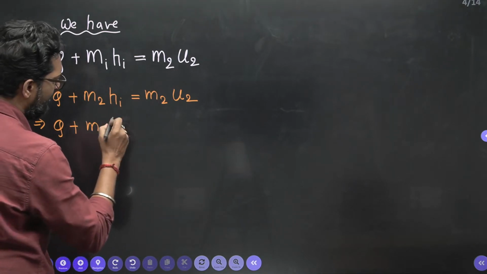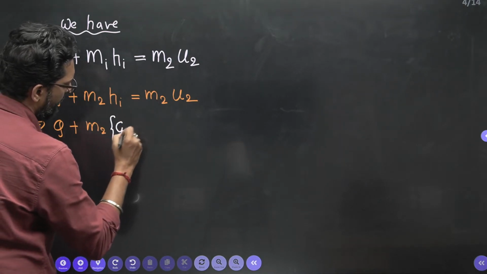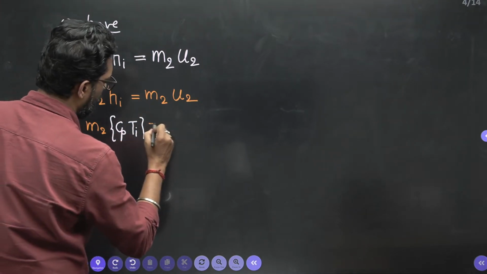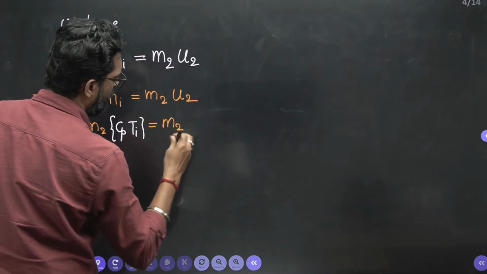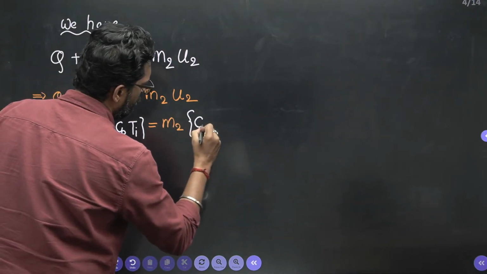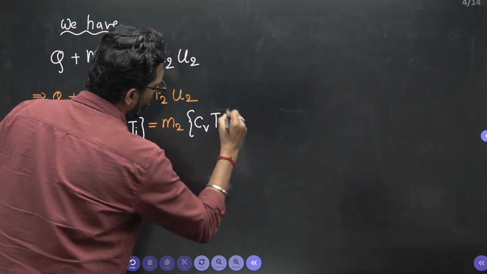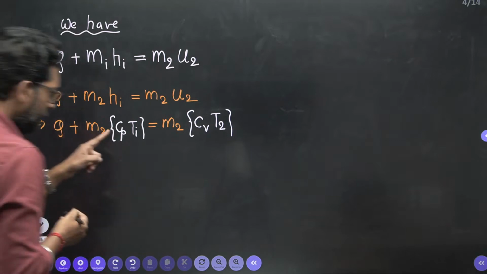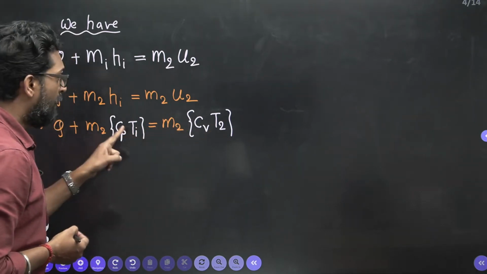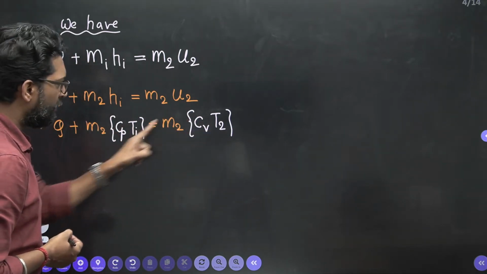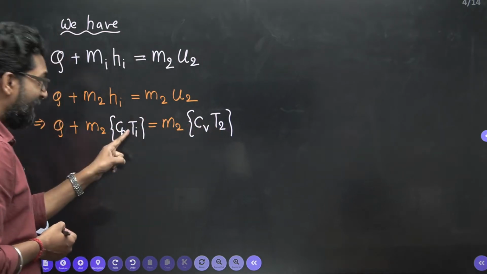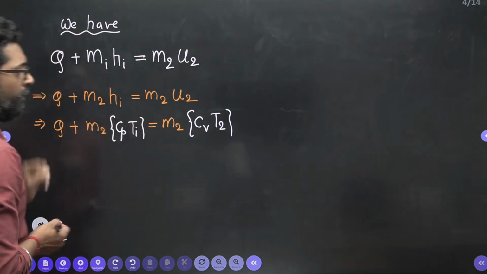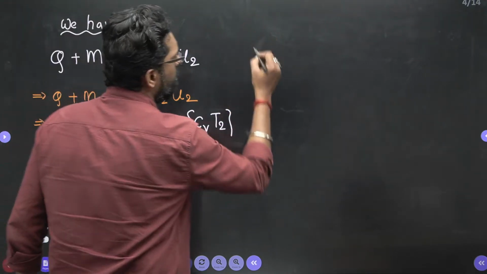What is Hi? Cp Ti. M2, what is U2? Cv T2. Clear? Cv T2. Now, Cp and Cv are given. We have to find the T2 temperature. The initial inlet temperature is given, and Cp is given. Now M2. How to find M2?